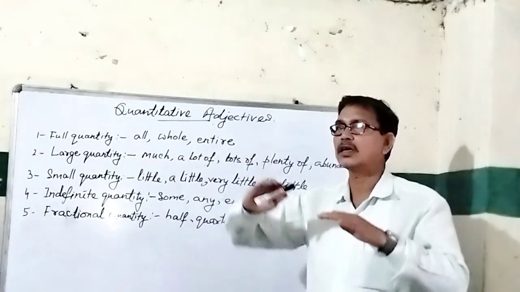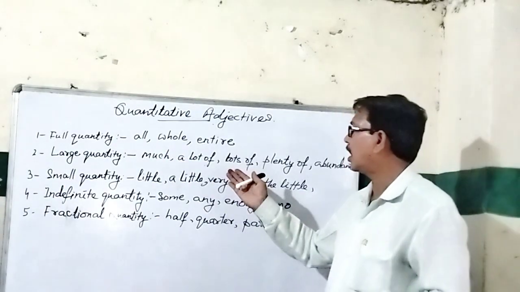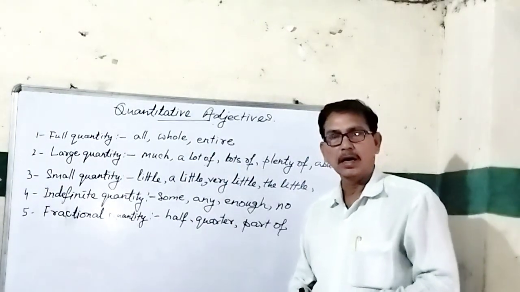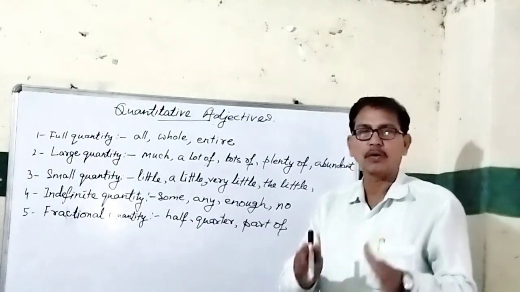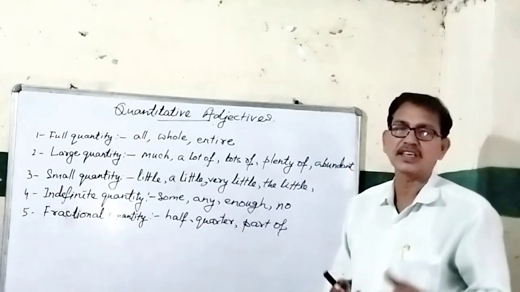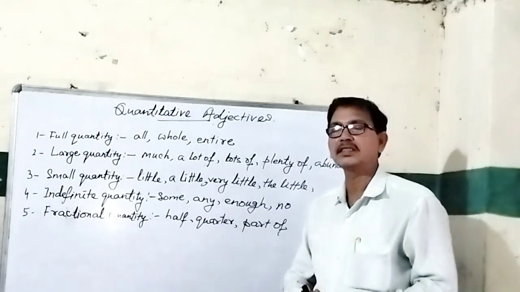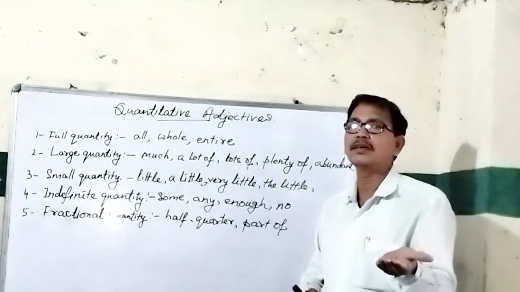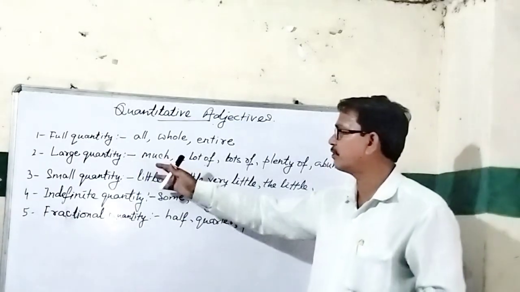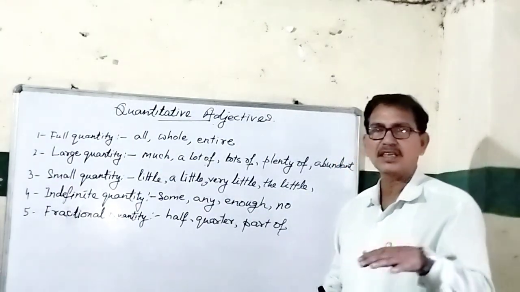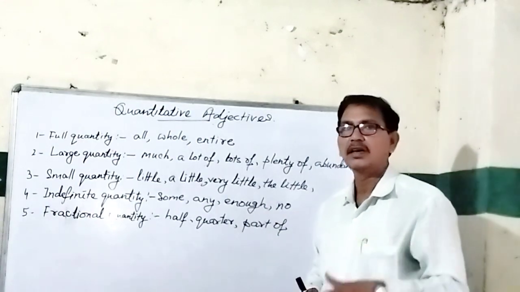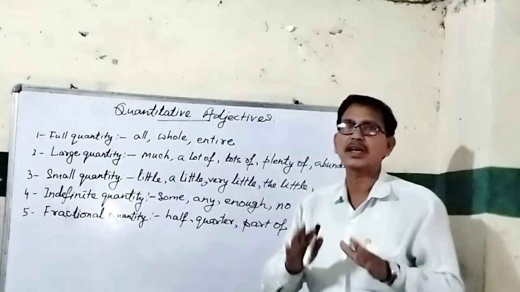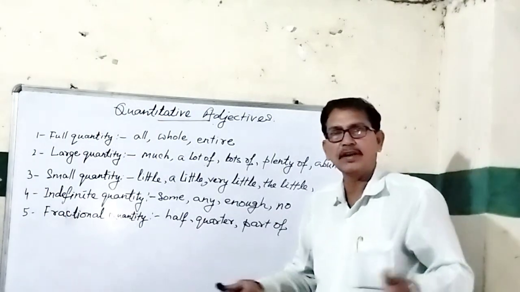Now the second is large quantity: much, a lot of, lots of, plenty of, abundant. For example, do you have much water in the bottle? In interrogative or negative sentences we say, I don't have much water in the water bottle. So in negative or interrogative sentences we use much for large quantity. We just avoid its use in positive, affirmative sentences. A lot of and lots of are both the same thing. I have a lot of water in